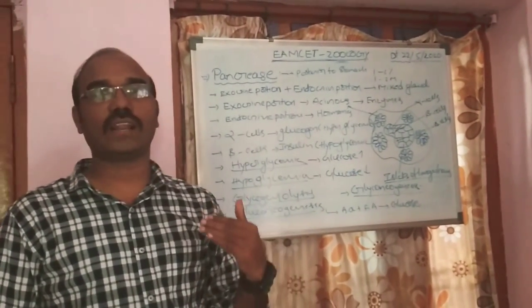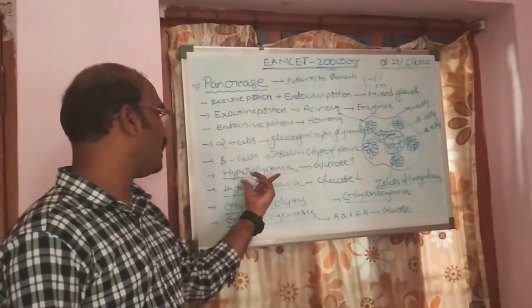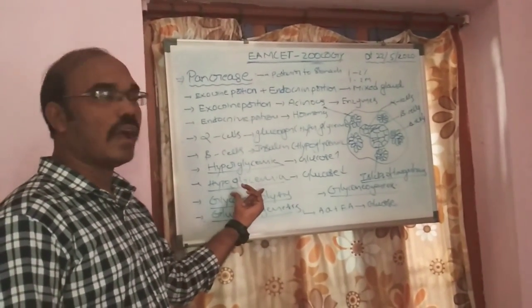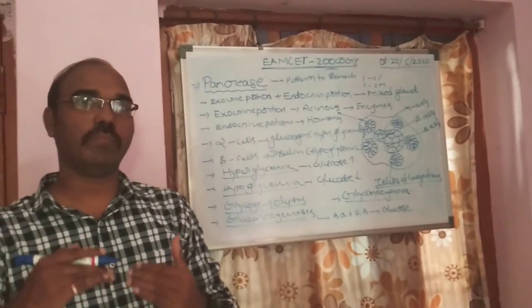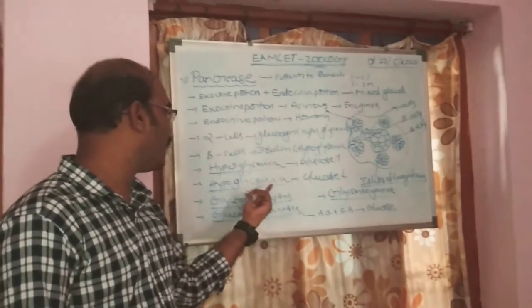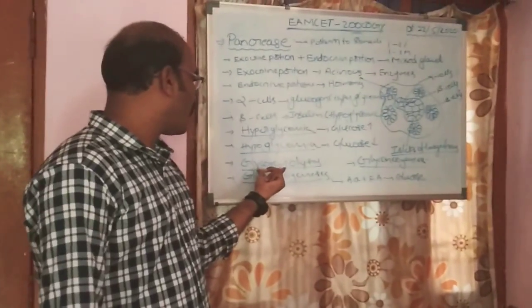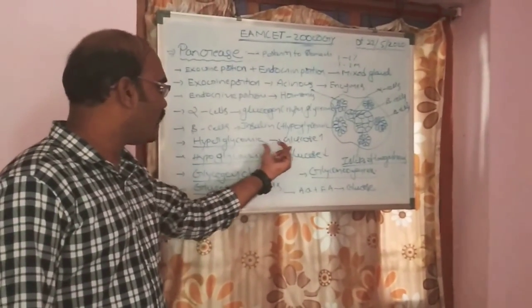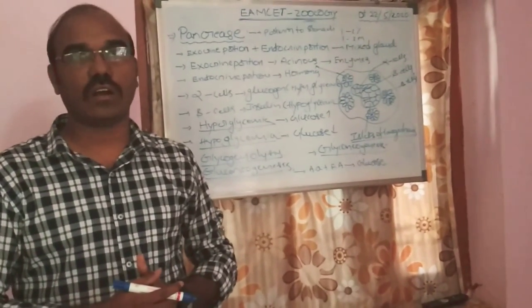Whenever the blood sugar level increases in our body, that is called hyperglycemia. Hypoglycemia means a low level of glucose in the blood. Now, what is the job of insulin and glucagon?